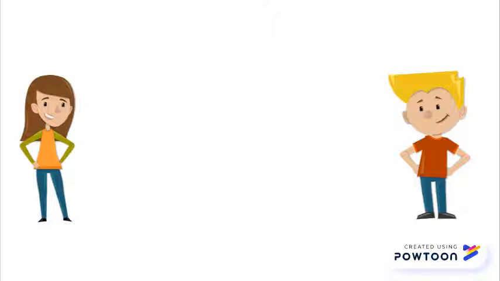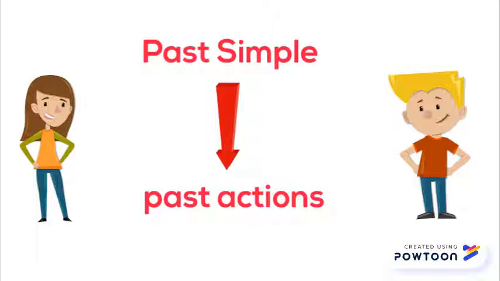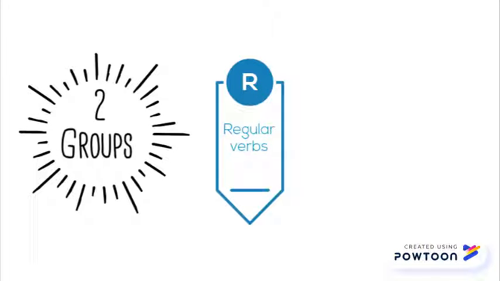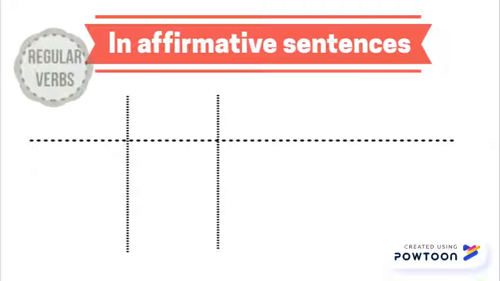As you could see, Pedro and Aino are using the past simple tense to speak about their past actions. But how do we use this tense? Let's see it. First, you need to bear in mind that English verbs are divided into two groups, regular verbs and irregular verbs. In affirmative sentences for regular verbs, to form the past simple tense, we just add -ed at the end of the main verb.